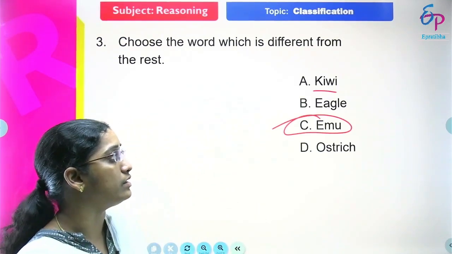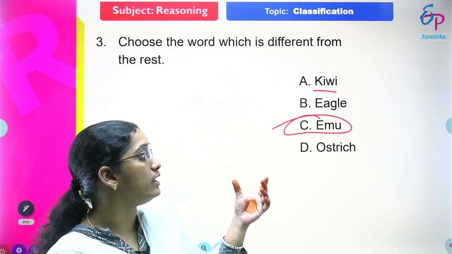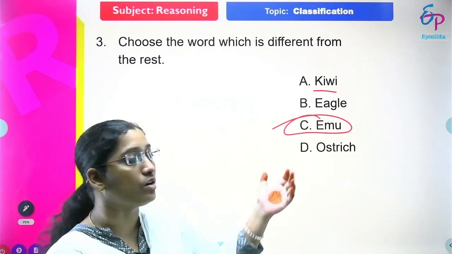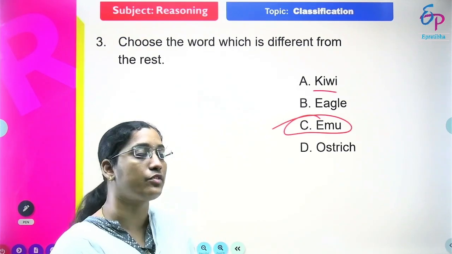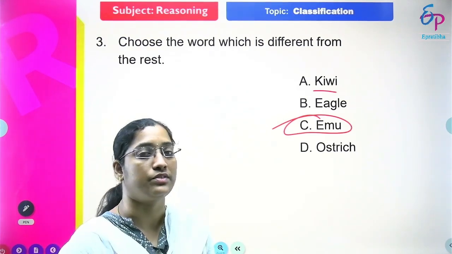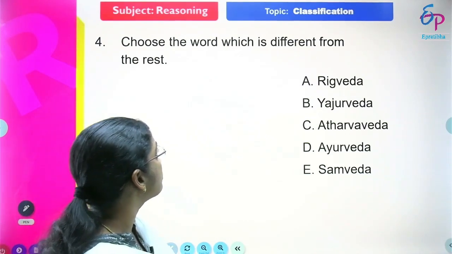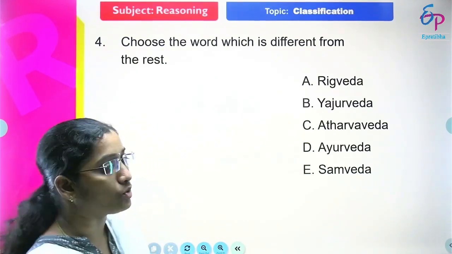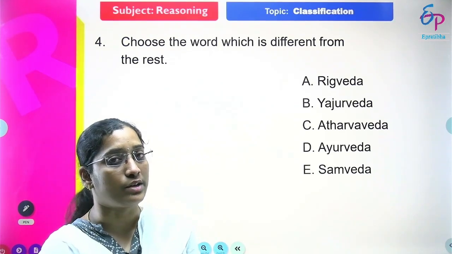Why? Because kiwis fly in the sky. Eagle also flies in the sky. Then ostrich also has the capacity to fly. But emu does not have that capacity. So emu is the different one, friends. The next one. Choose the word which is different from the rest. Here also we have 5 options. Out of 5 we need to find the different one.